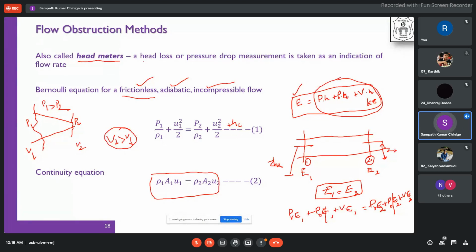So what is happening here? A head loss or a pressure drop measurement is taken as an indication of the flow rate. So now obviously, how do you write it? Q is directly proportional to (P1 minus P2) to the power n. So based on the classification of a flow, n is equivalent to 1 for laminar flows, you know what laminar flow is, and n is equivalent to 1/2 for turbulent. So the square root will come for turbulent flows.